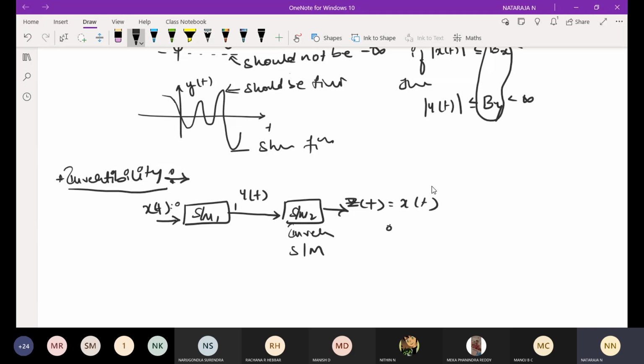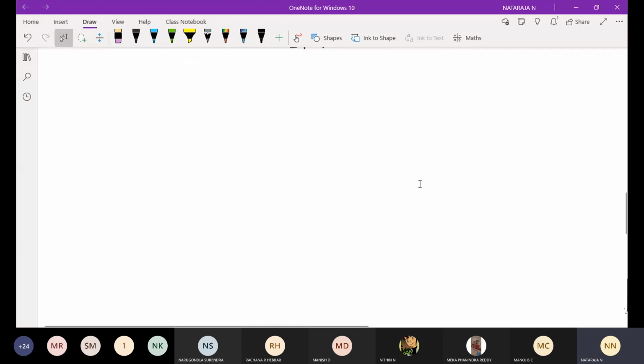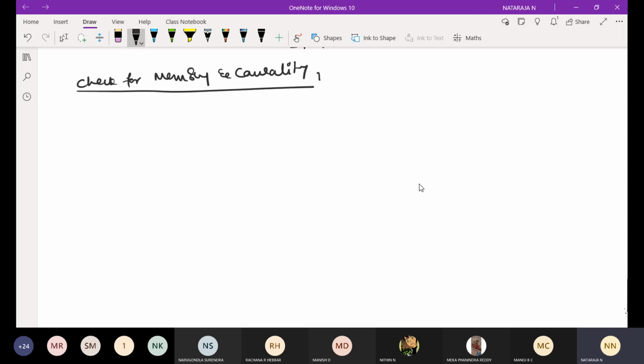Make a small note for checking memory and causality. Use this table when you are going to solve the problems. Check for memory and causality. I will explain first.